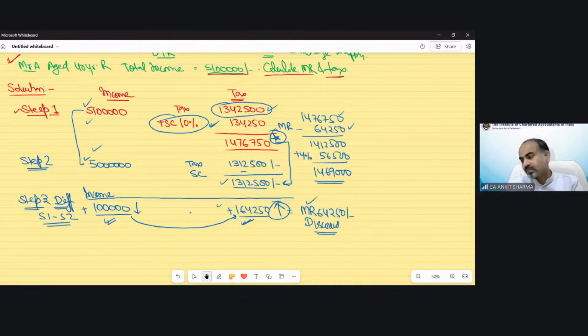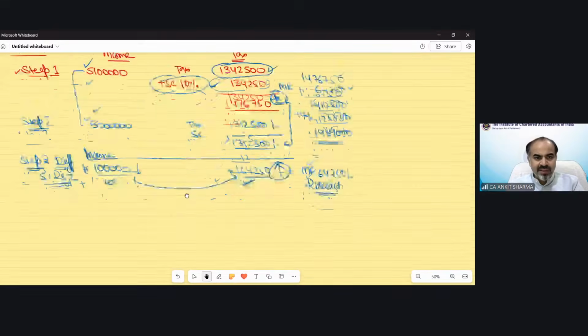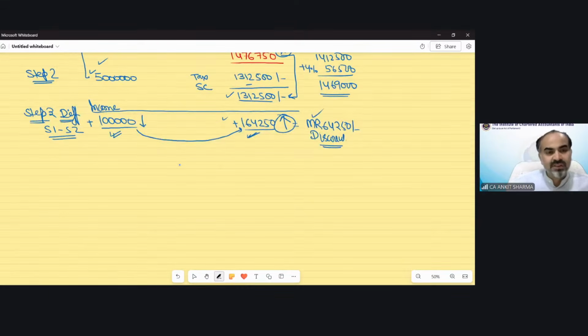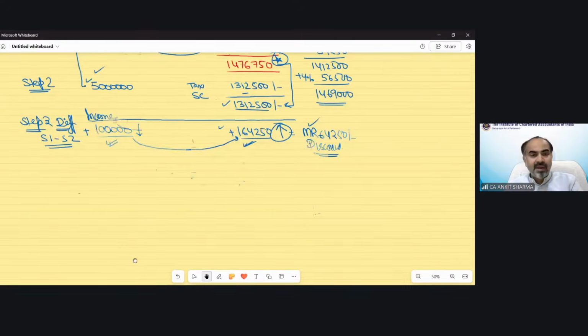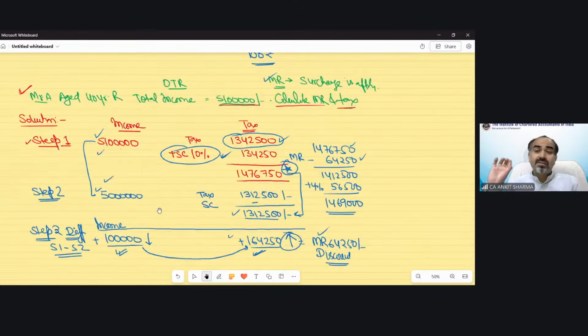Clear? Now, one more concept in this marginal relief I would like to discuss. Suppose in the above question, and let me tell you, it will not happen always. As we discussed the rebate concept under the default tax regime, up to 12 lakh you can claim rebate, and there was a limit exceeding 12 lakh also, 12 lakh 70,588 as we have discussed. Till that point rebate works. In the same way, this marginal relief will not work always.